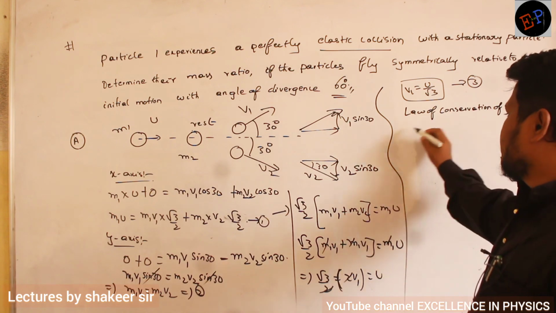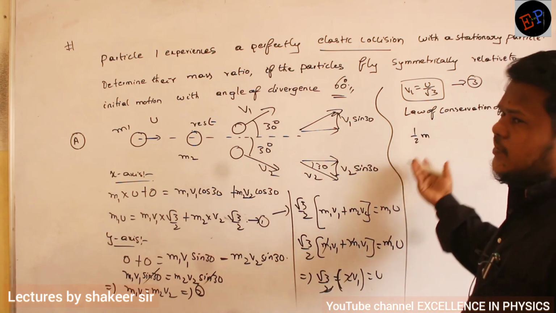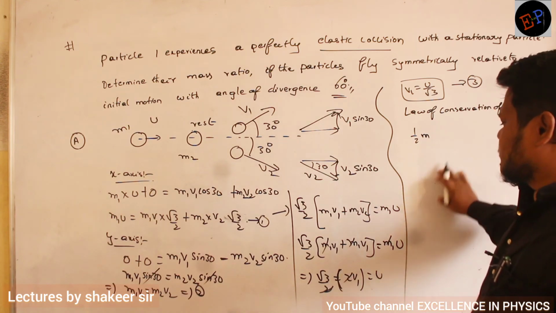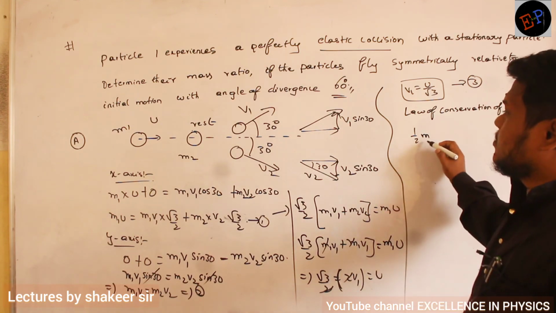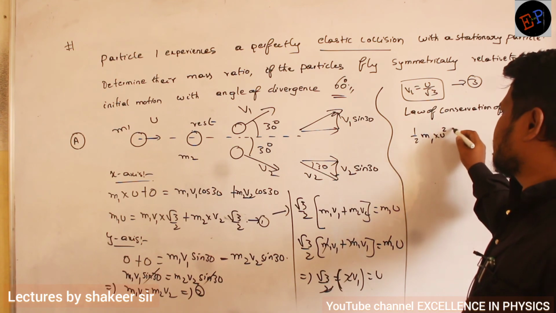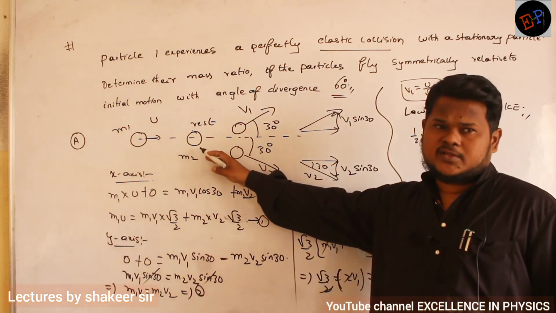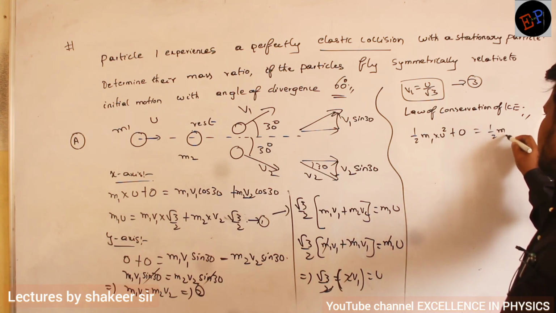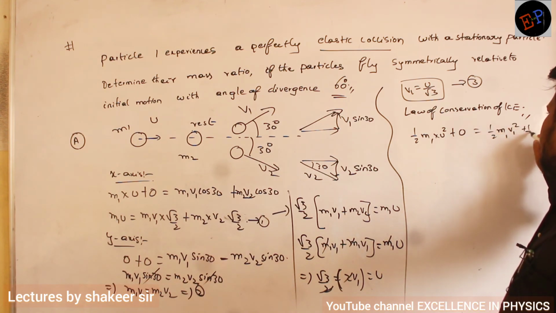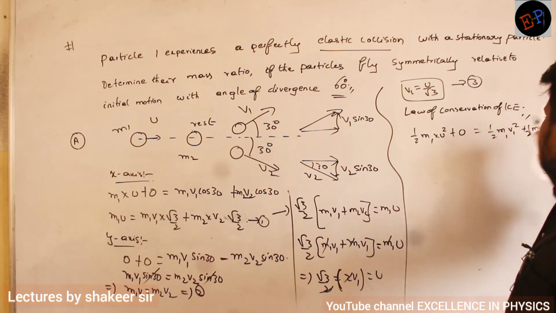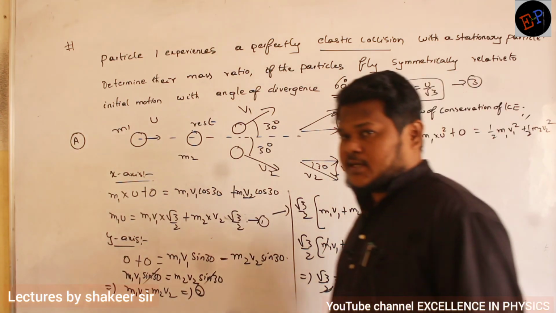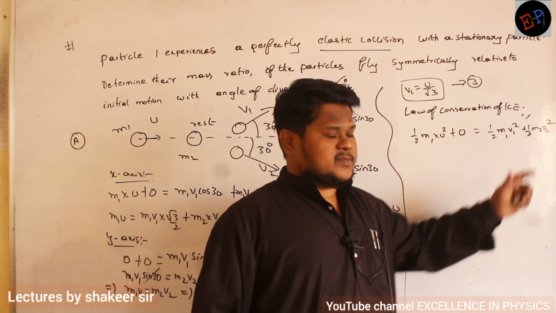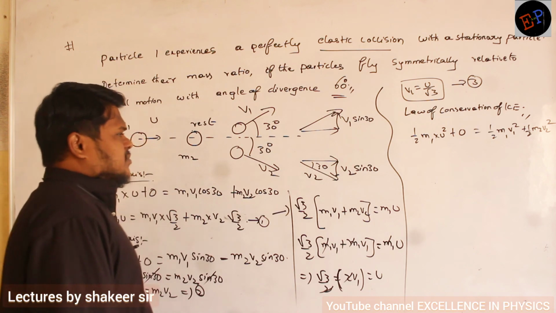So what is the kinetic energy equation? Half m1 u1 square plus half m2 u2 square is equal to half m1 v1 square plus half m2 v2 square. So half m1 into initial velocity u square, and the second body is in rest position, so its kinetic energy is 0. After collision, half m1 v1 square plus half m2 v2 square. Kinetic energy doesn't have any direction, so you need not split that one into components. Directly you take the energy equation. So I got the equation up to here.